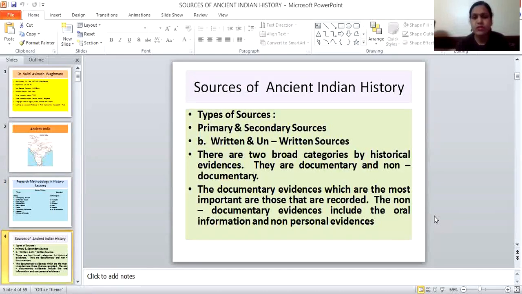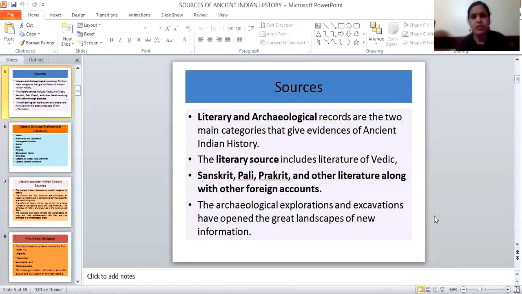Primary sources are sometimes in written form, sometimes in unwritten forms. There are two broad categories of historical evidence: documentary and non-documentary. The documentary evidence, which is the most important, is that which is recorded. The non-documentary evidence includes oral information and non-personal evidence. Literary and archaeological records are the two main categories that give evidence of ancient Indian history and culture.